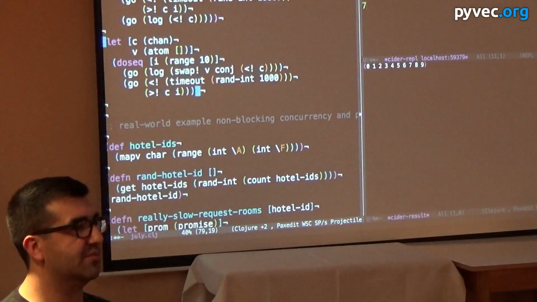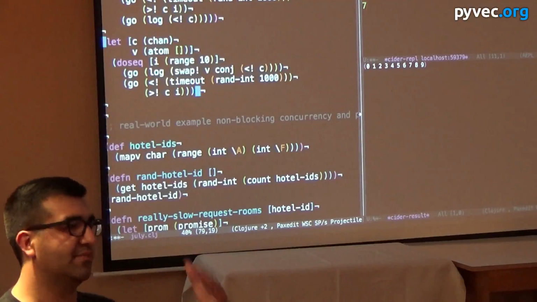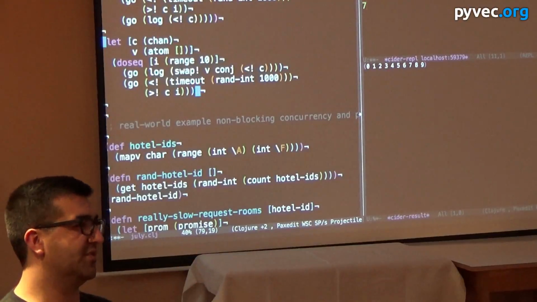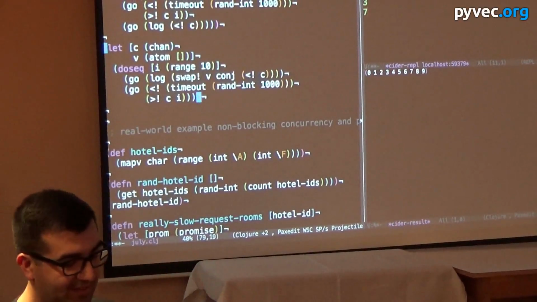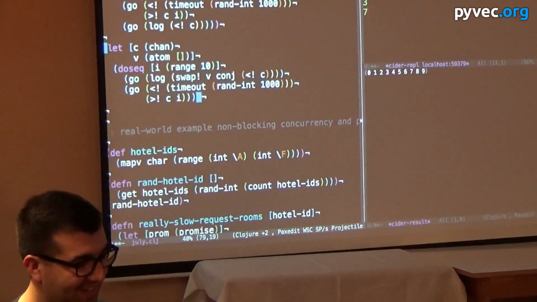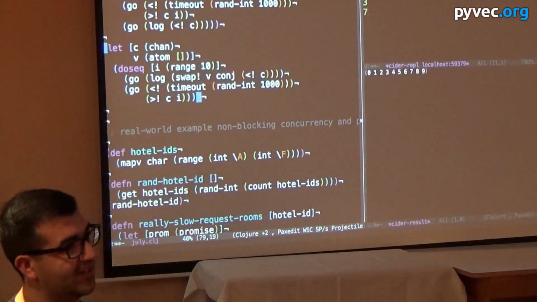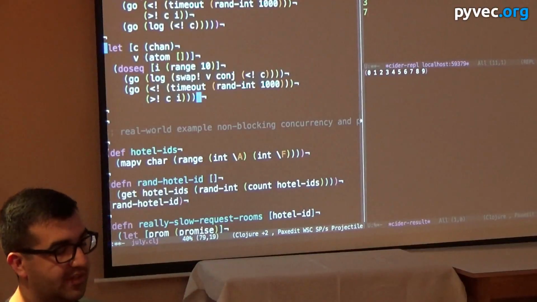They just get turned into a state machine in the background with callbacks. Never read the source for go. It's like 300 lines of absolute insanity. But awesome insanity.